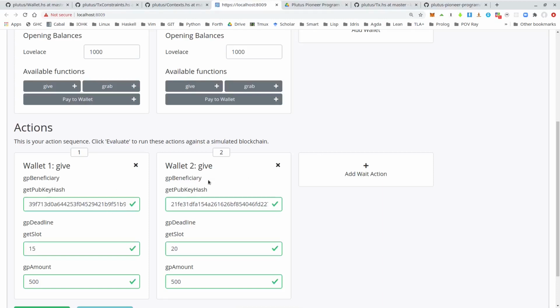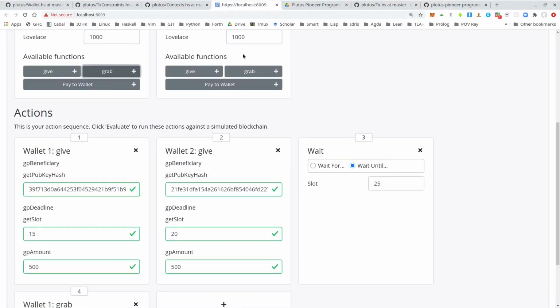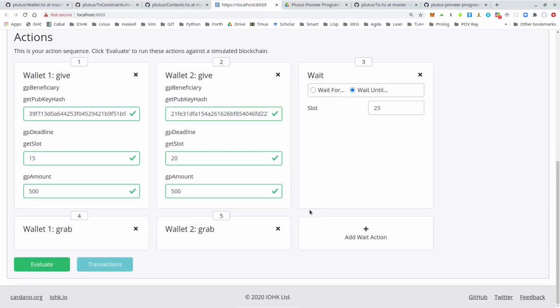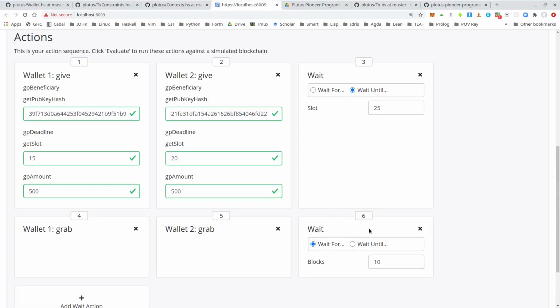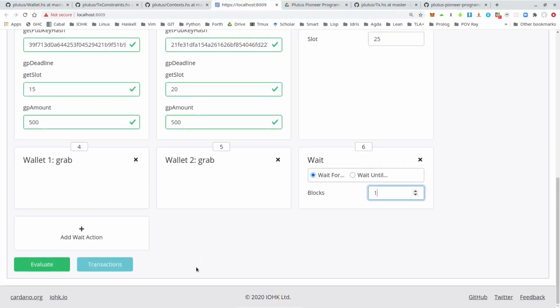So these 2 transactions can happen concurrently because they don't depend on each other. But after that, let's add the wait action, and I can just wait until both deadlines have passed. So until slot 25, for example. And now I let both wallets grab. And let's wait for one more slot and evaluate.